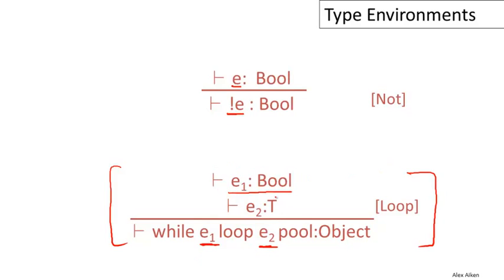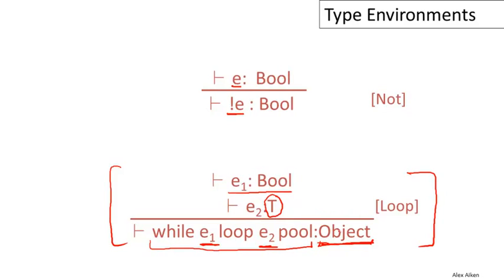And we allow E2, the body of the loop, to have an arbitrary type. It can have any type t. It has to have some type, so it has to be typable under some rules. But we don't care what the type is, because the type of the entire expression is just object. This expression doesn't produce an interesting value, and to discourage people from trying to rely on it, we just type the whole thing as object. And this is a little bit of a design decision.